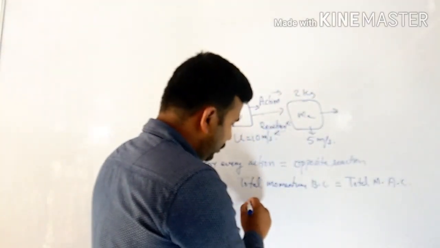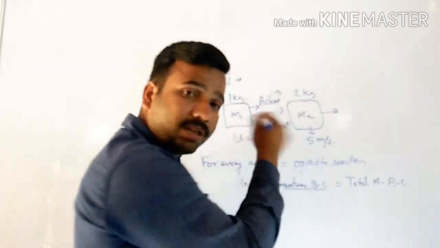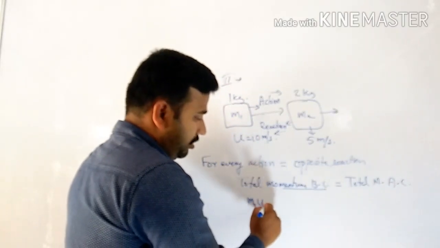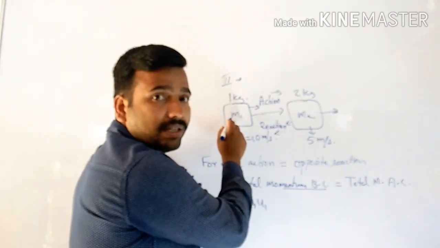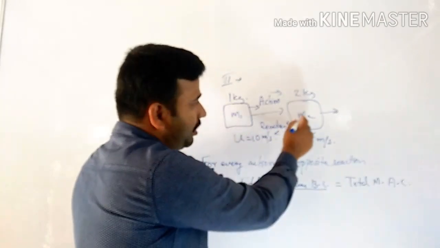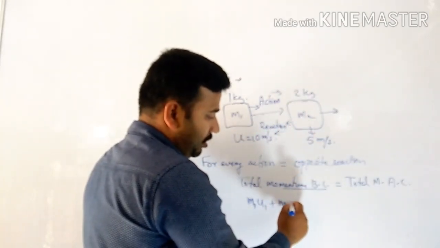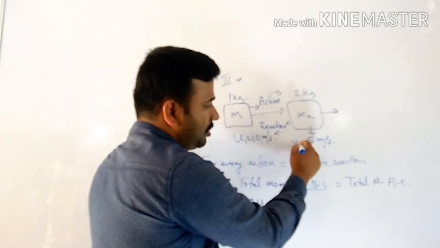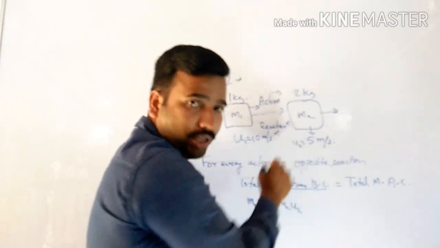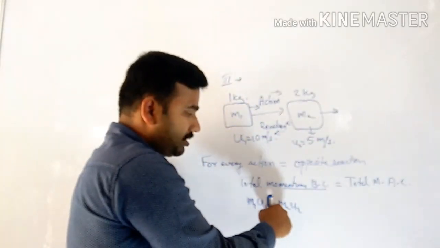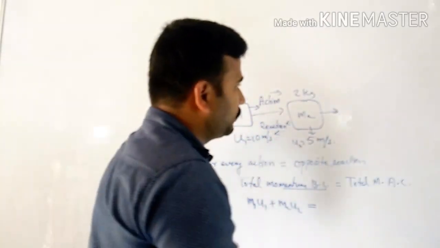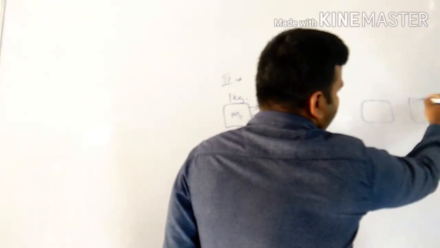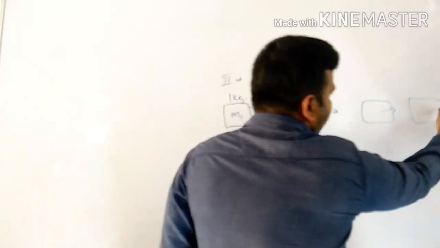What is the total momentum before the collision? It is m1 u1, the momentum of the first object, plus m2 u2. You take the velocity of the first object as u1 and the velocity of the second object as u2. After the collision, the two objects will move with different velocities.